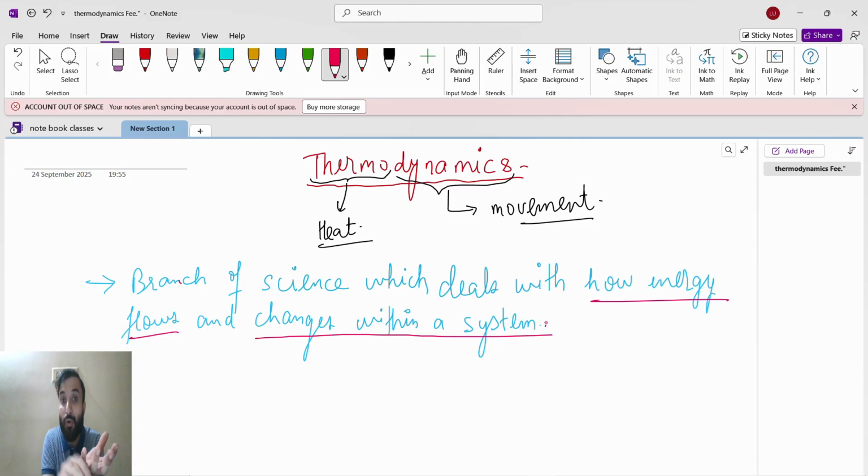So how does energy flow? From system to surrounding. And what changes within a system? I don't care about the surrounding, whether its temperature is increasing or decreasing; we just have to focus within the system. The heat energy is flowing from the hot water in the system to the surrounding, and the change within the system is that the temperature of the water is decreasing.